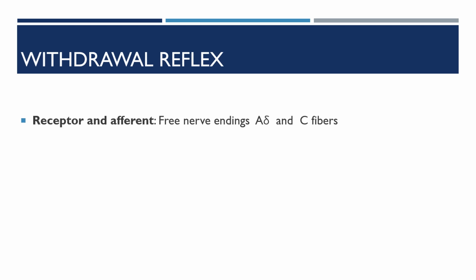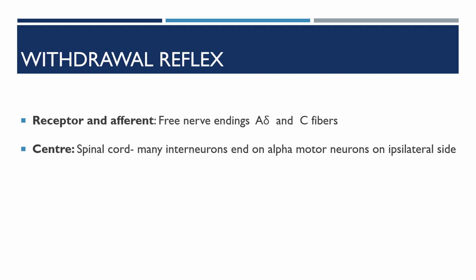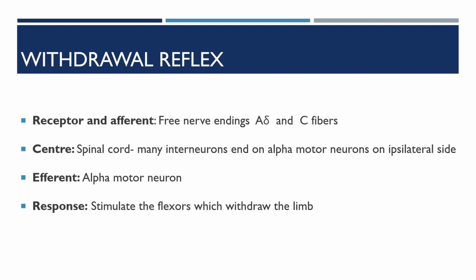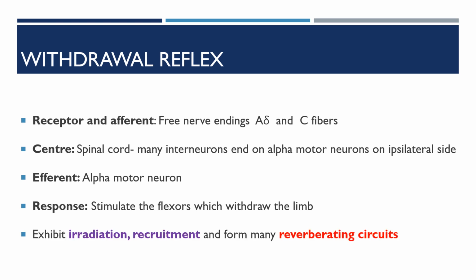So the receptors are the free nerve endings, the A delta and the C fibers. Center is the spinal cord. There are many interneurons seen on the alpha motor neurons on the ipsilateral side. Efferent nerve fiber is the alpha motor neuron. So the response is that it stimulates the flexors, by which it withdraws the limb. So it exhibits the irradiation and recruitment and forms many reverberating circuits.